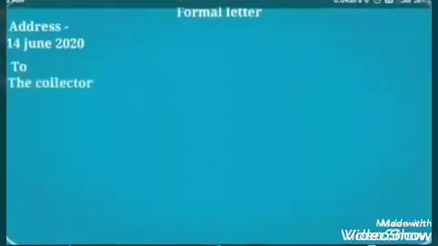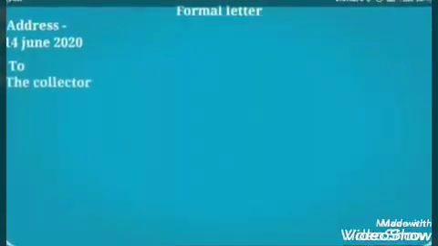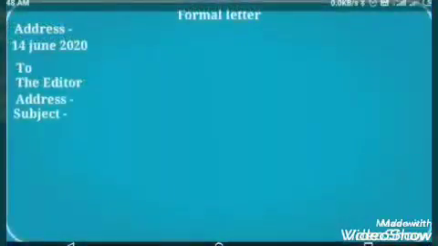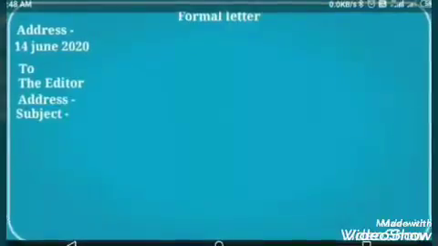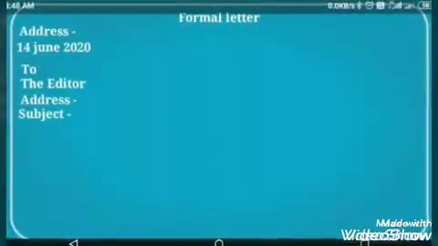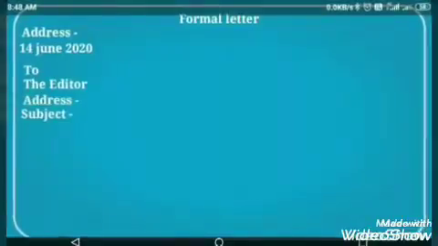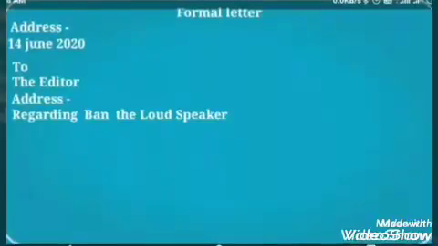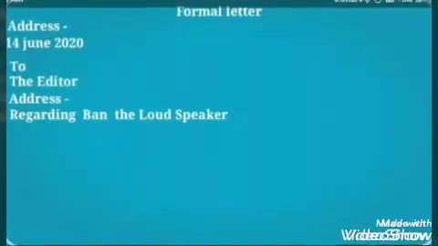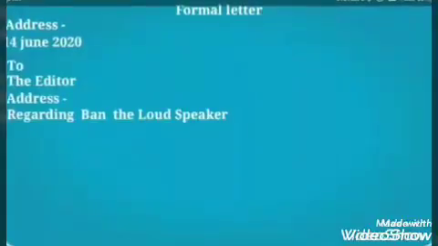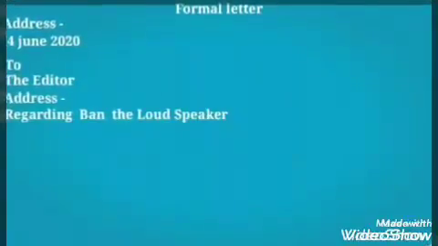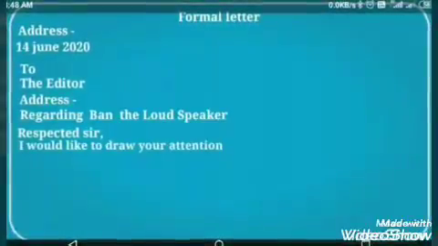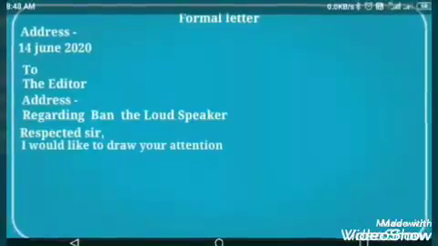First of all we have to mention the name of the post, like the collector, the director, the postman. Then the address of that office. Again we will have to leave one line and write the subject in short, as an example here is written, ban the loudspeaker. The subject must be in a very short way. Again we have to leave one line and write respected sir or madam.